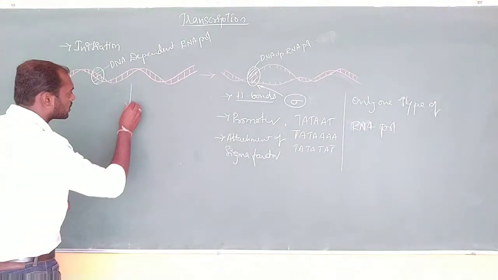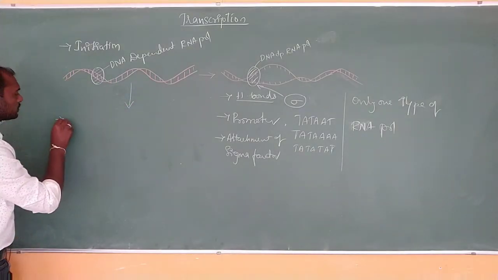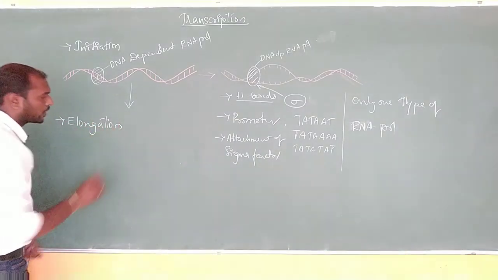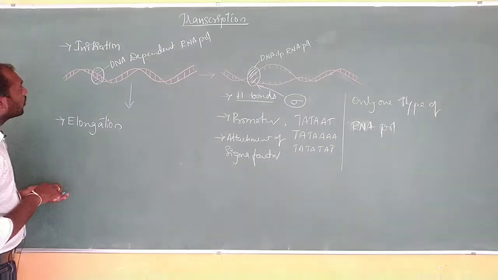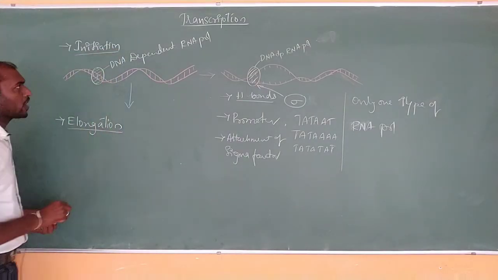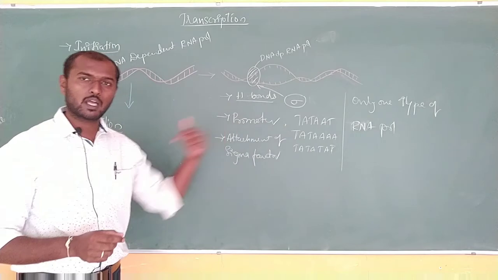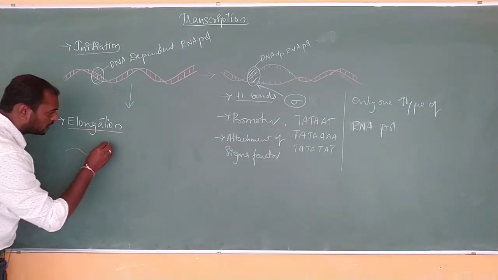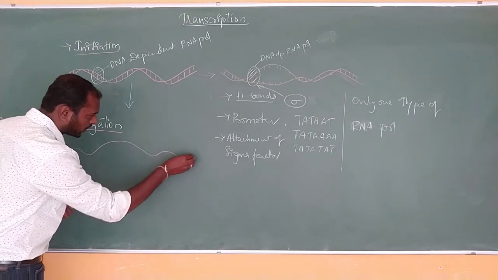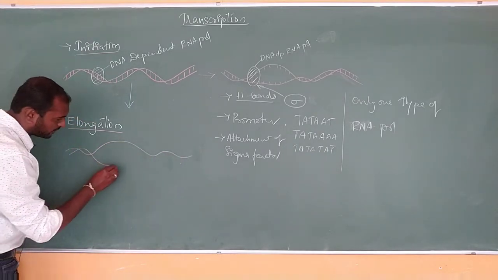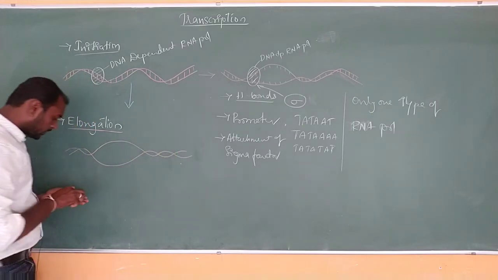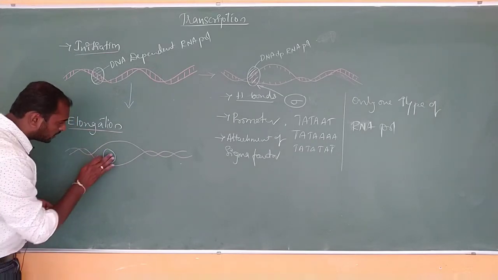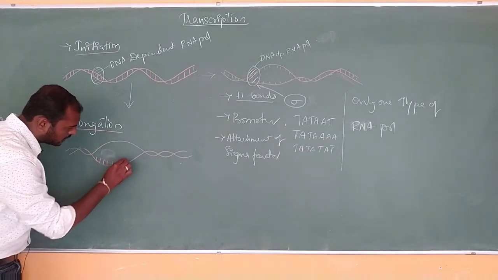The second stage or step is elongation. Okay, so what is going to happen during elongation? Initiation is done, now after initiation elongation has to happen. In elongation, the DNA which is opened by the enzyme RNA polymerase, this enzyme RNA polymerase is going to run on this particular strand.